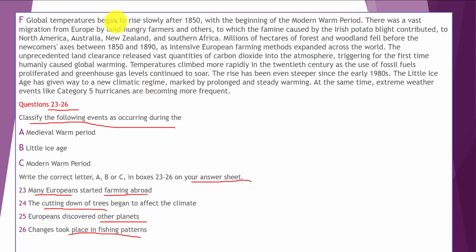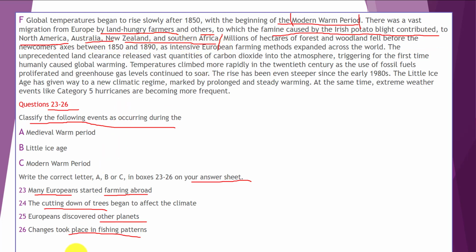Okay, this is our last paragraph, and now let's find one of these options. Global temperatures began to rise slowly after 1850 with the beginning of a modern warm period. Okay, modern warm period. I found a modern warm period, and we're going to read around it carefully. There was a vast migration from Europe by land-hungry farmers and others, to which the famine caused by the Irish potato blight contributed, to North America, Australia, New Zealand, and Southern Africa.